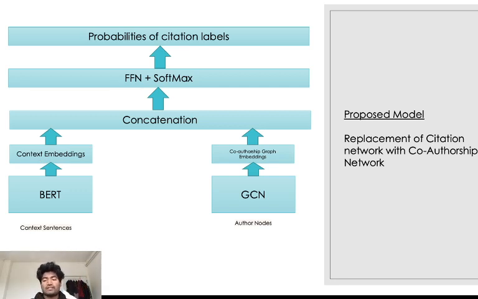For each context sentence passed to BERT, the corresponding paper's co-authorship network embedding is also generated by the GCN. How do we take this? We take the embedding for the last author, who is often the supervisor in the CS domain, and then we concatenate it with the BERT model's output in this layer and send it to a feed-forward neural network with softmax activation to get the probability of the citation labels.